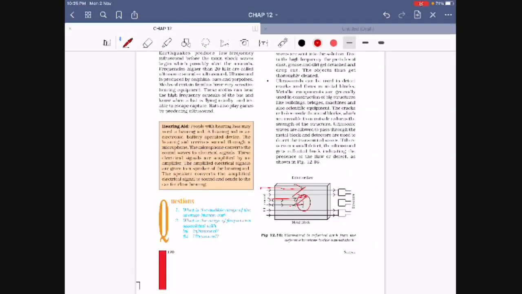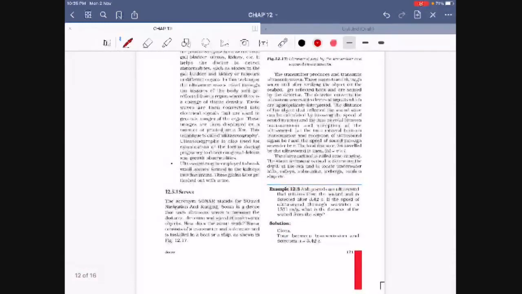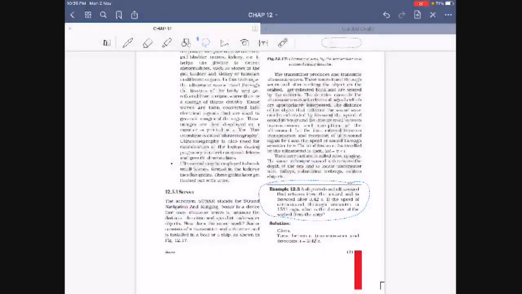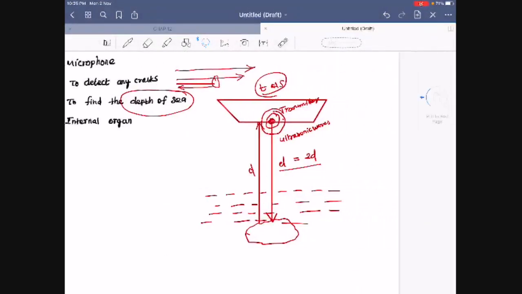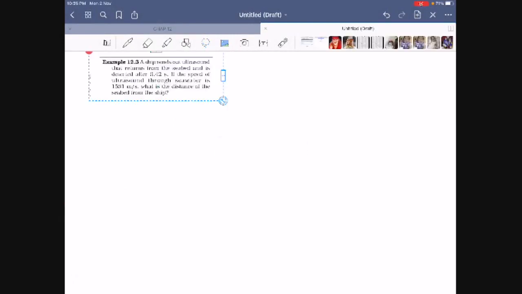So based on that, see here students, there is one example. We will try to solve that example. Okay, so just a minute. Okay, so this is that example.